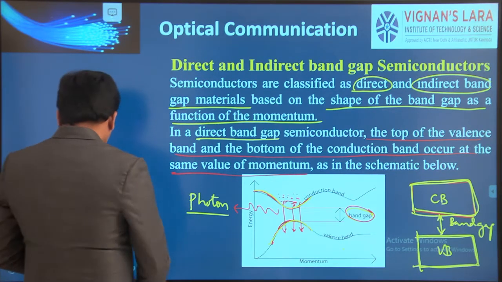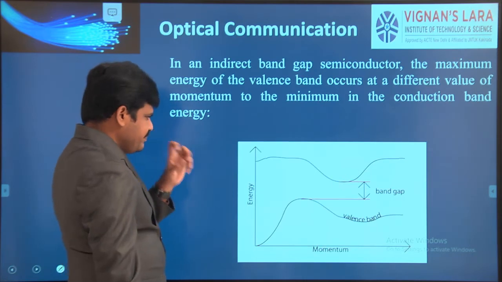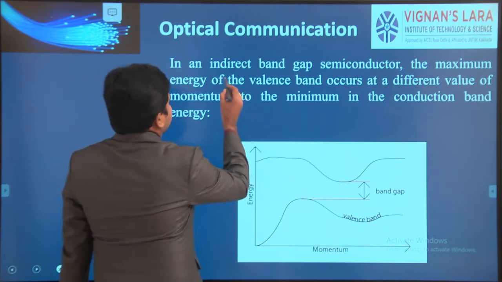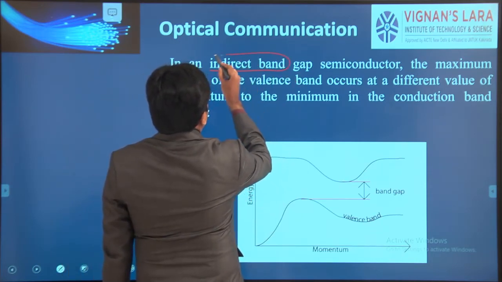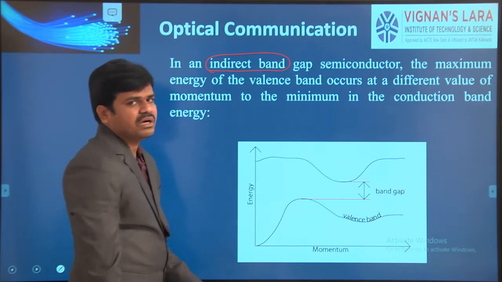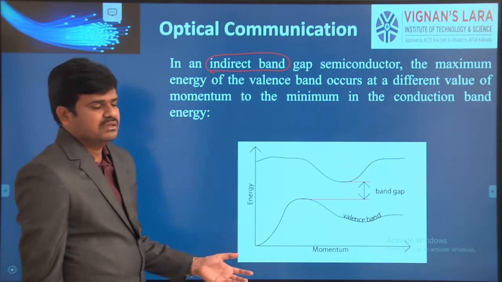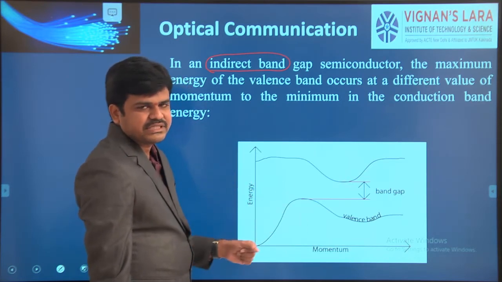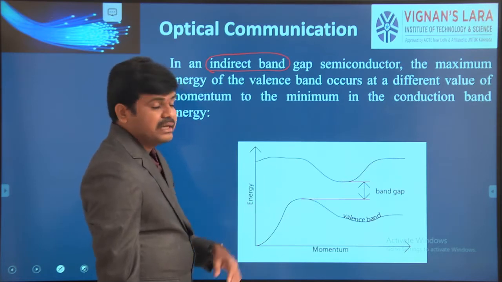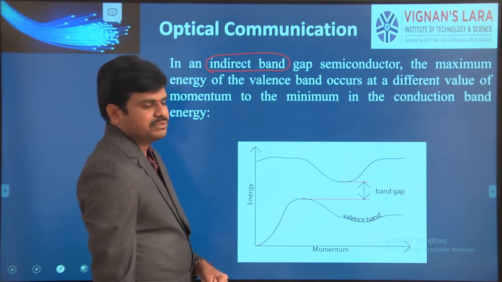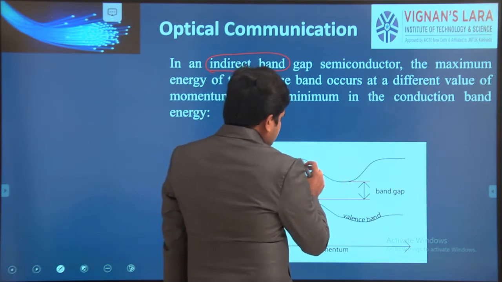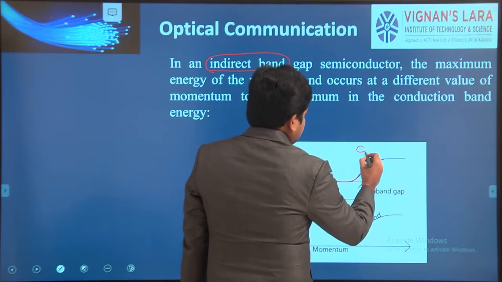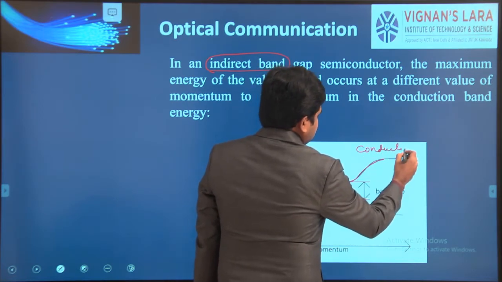Now we move to another type of material, the indirect band gap semiconductor material. What is an indirect band gap semiconductor material? You can see the same figure as in the previous slide, but with a small difference.